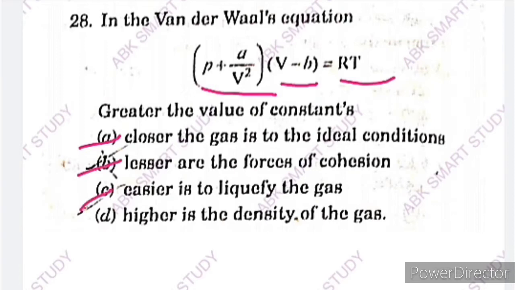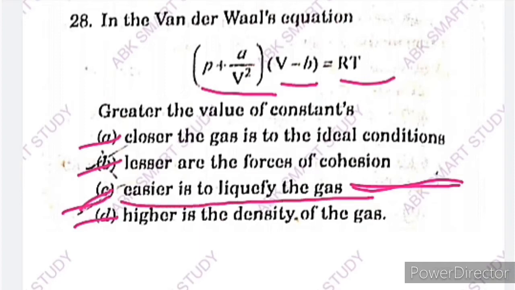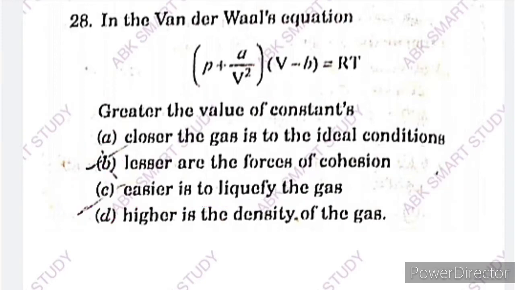Option C, easier is to liquefy the gas. And option D, higher is the density of the gas. In the van der Waals equation, the greater the value of the constants, the easier it is to liquefy the gas. So option C is the correct answer. Next question.